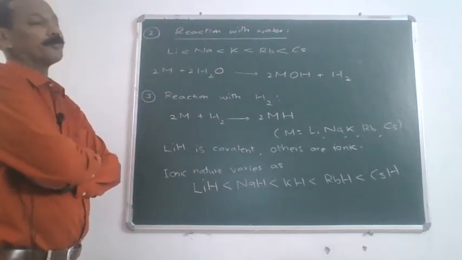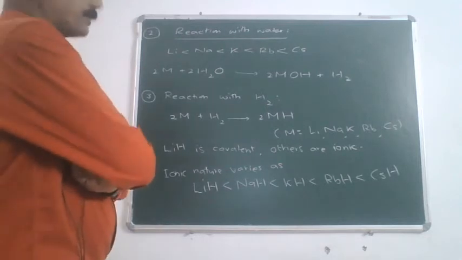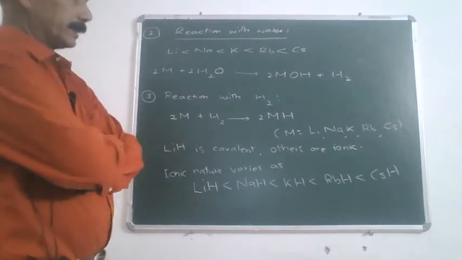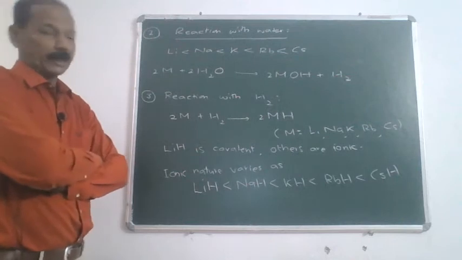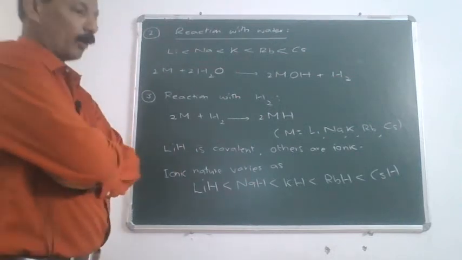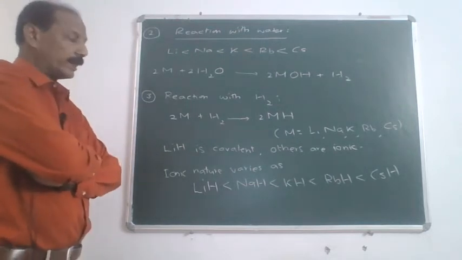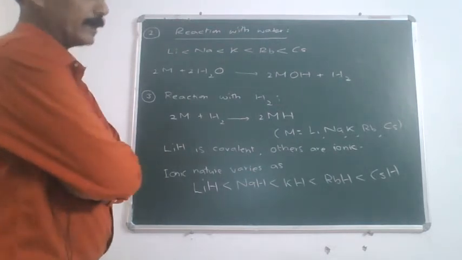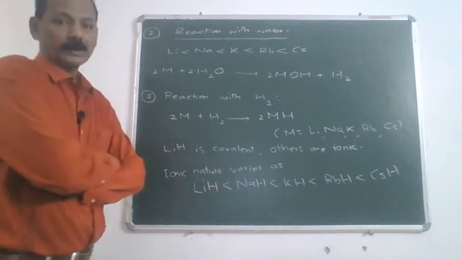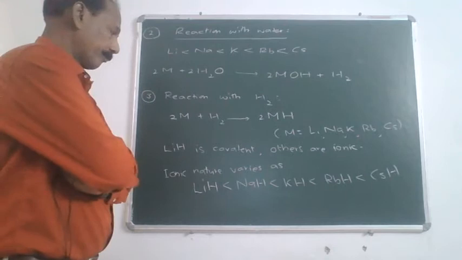Now, lithium, due to its small size and relatively high ionization energy, doesn't easily form a cation, which is one reason as to why lithium compounds tend to be relatively covalent.